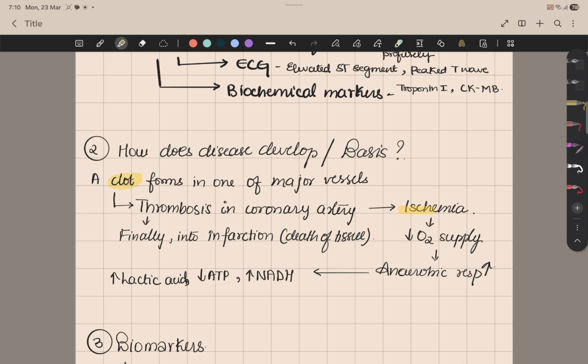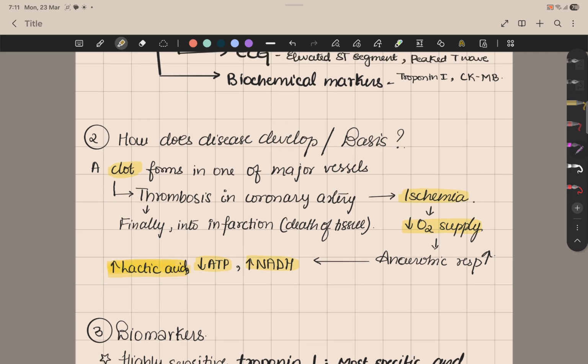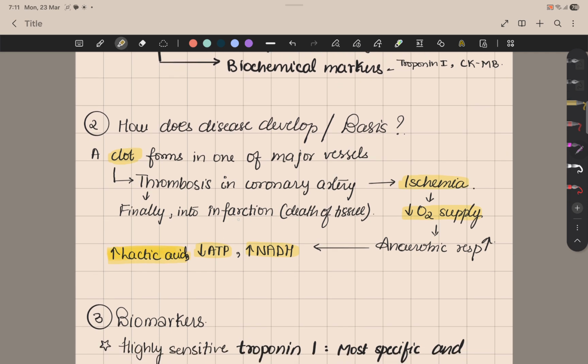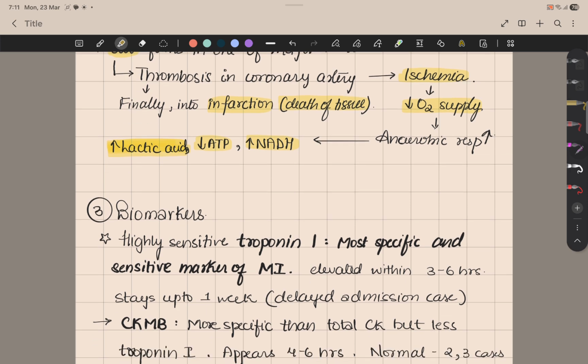When it occurs, ischemia is there, that is decreased blood supply. If the blood supply to the cardiac musculature is decreased, you have decreased oxygen supply. So there is less oxygen, and instead of aerobic, you have anaerobic respiration. In anaerobic respiration, you have increased lactic acid, decreased ATP, and increased NADH. Increased lactic acid is important over here. Now this finally leads to infarction resulting in death of myocardial tissue. When you get death of myocardial tissue, that is when you get the actual myocardial infarction or the crushing chest pain.